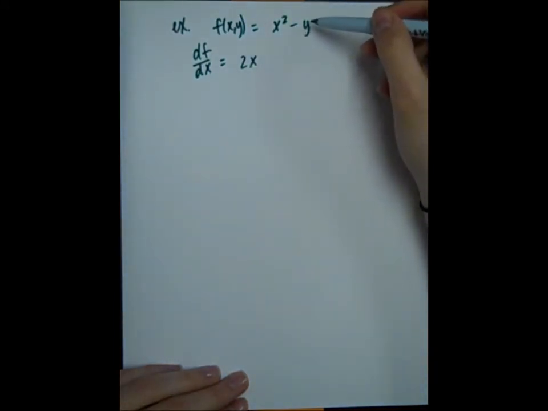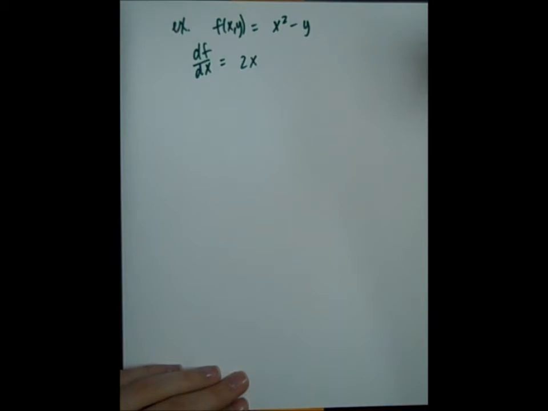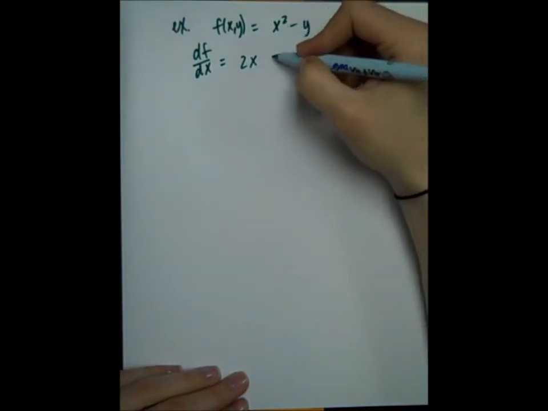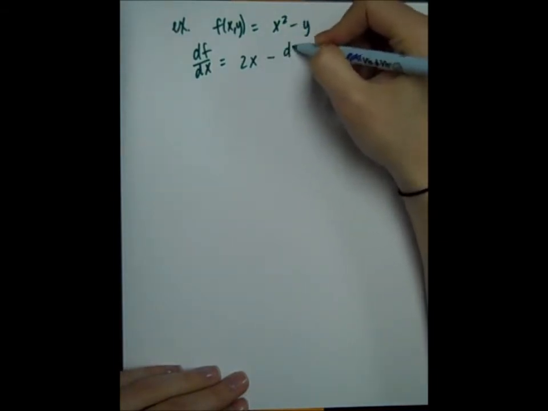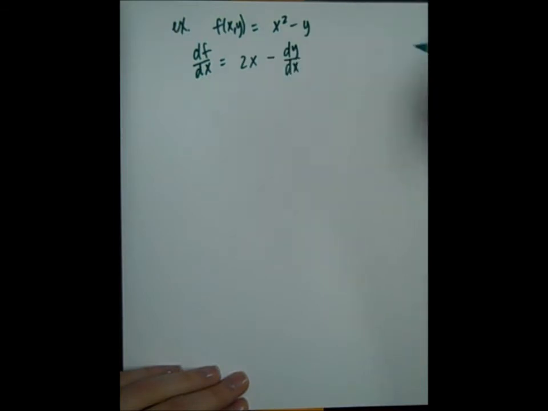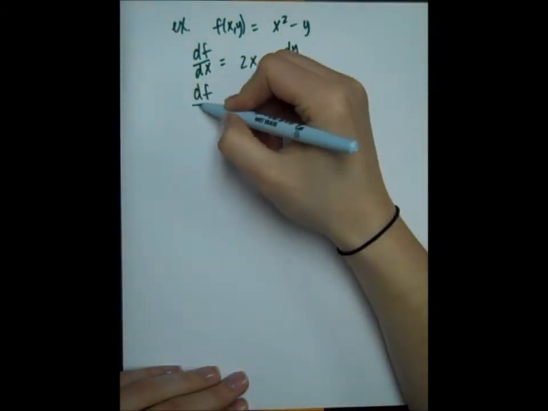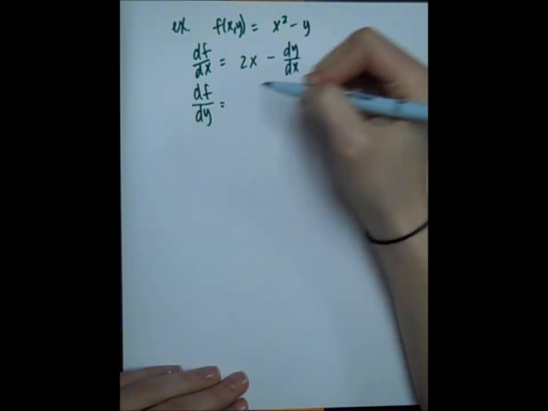Now the derivative of y with respect to x, well, I don't know if y is a function or just a constant, so we'll say minus dy dx. Let's find the derivative with respect to y.